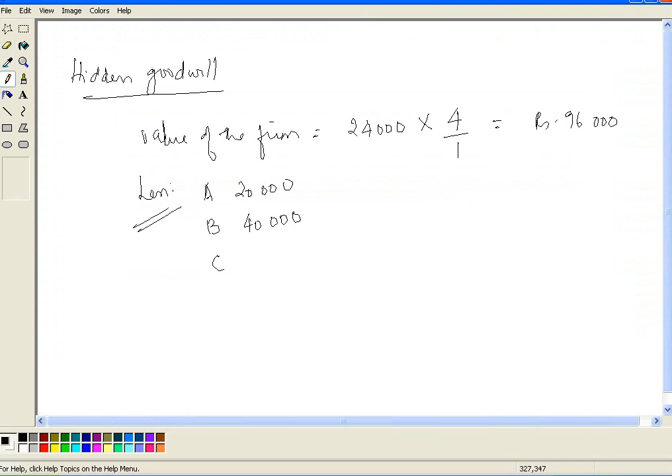C has brought in 24,000. So 84,000 is the total of the capitals of A, B and C, and so this 12,000 rupees is the hidden goodwill.